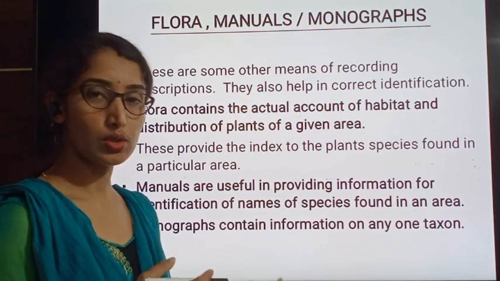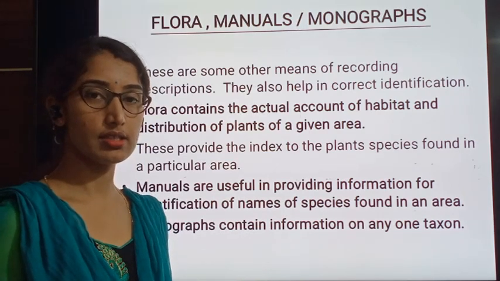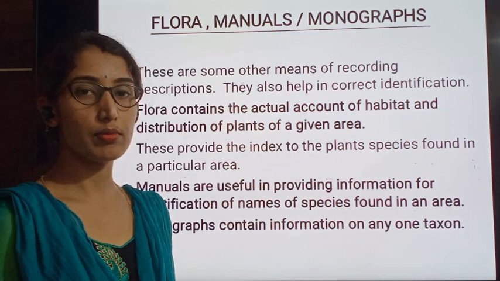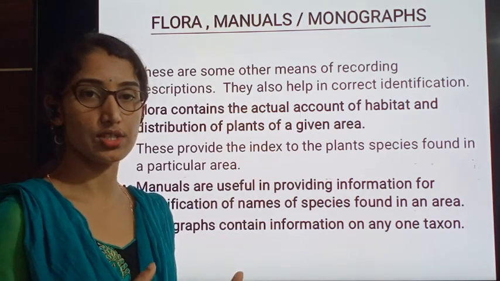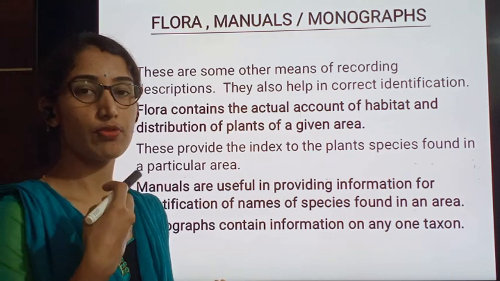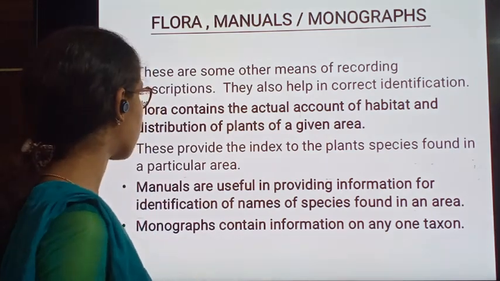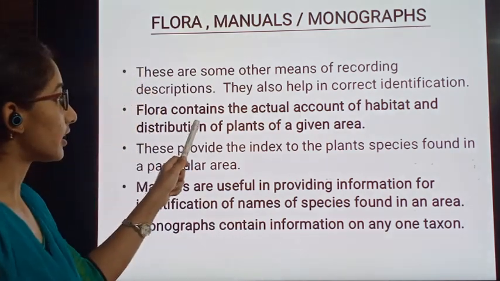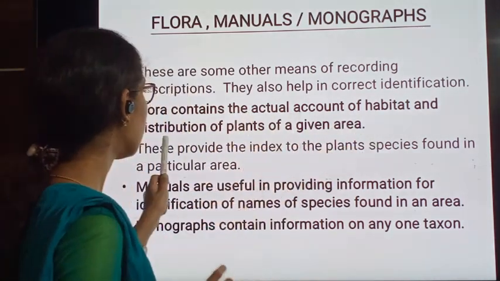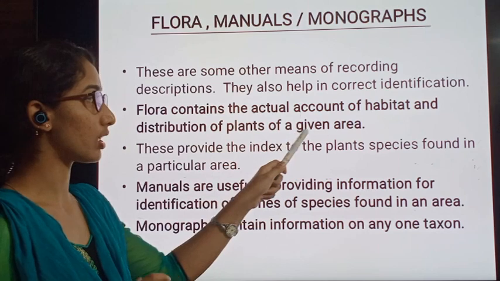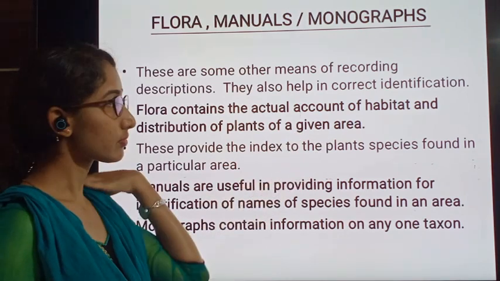This will be used for both plants as well as animals. The main aim of this taxonomical aid is for the identification and to help for study. They are helpful for study. Flora contains the actual account of habitat and distribution of plants of a given area.